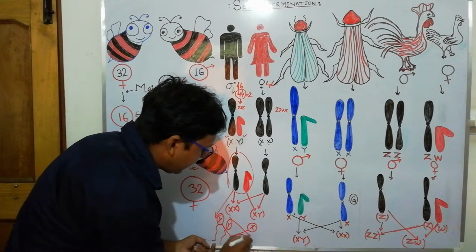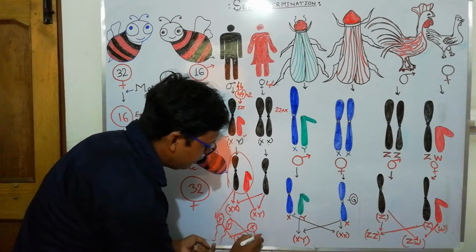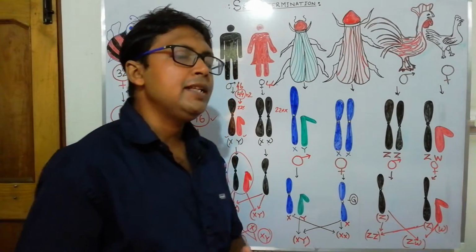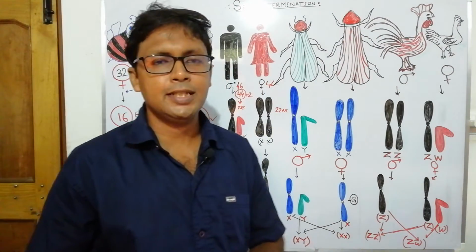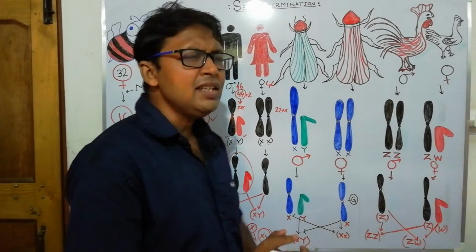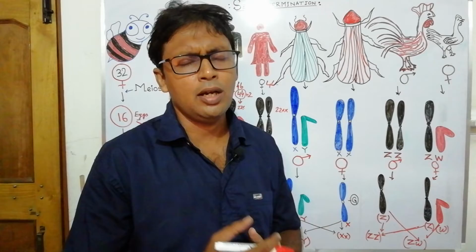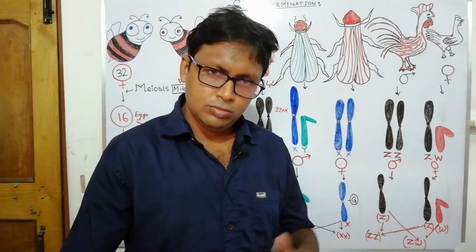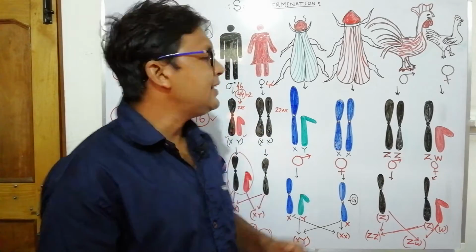When a Y chromosome containing sperm fuses with the egg, it will produce a male baby. So the determination of a male or female child is totally dependent on the male's chromosome, X or Y on a sperm, that is X containing sperms or Y containing sperms. So it is total determination.